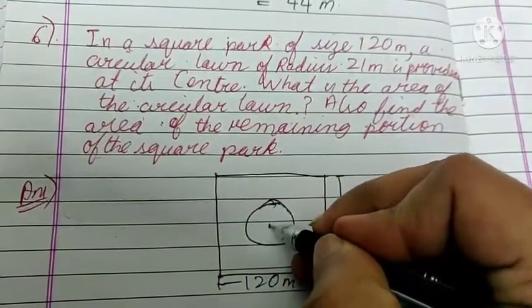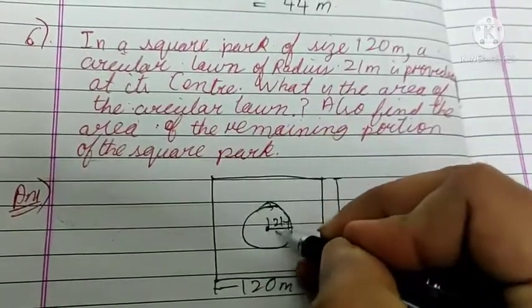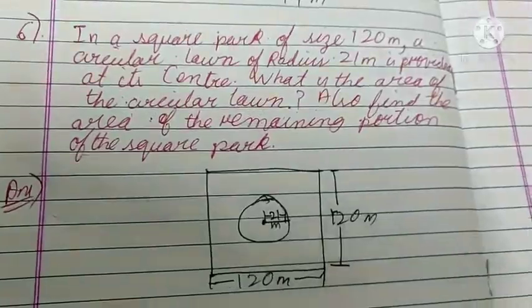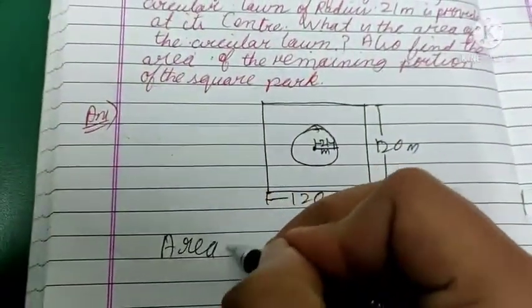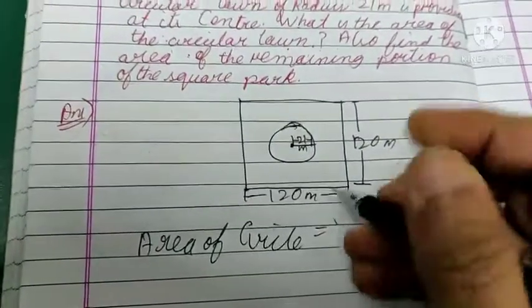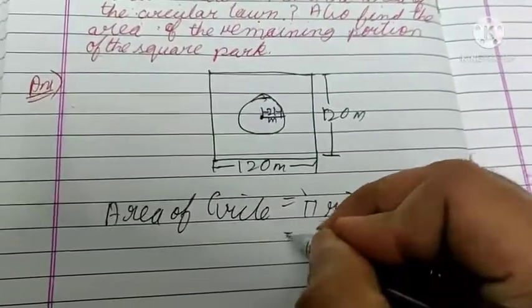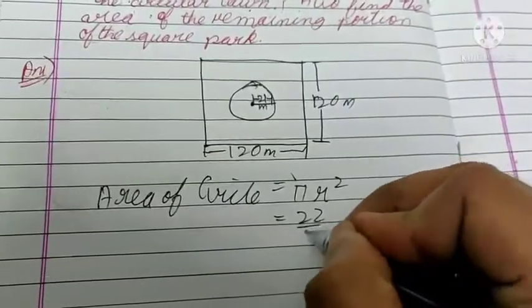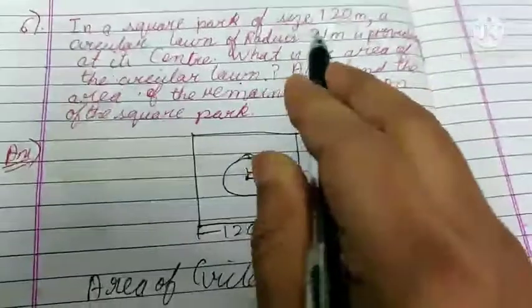So from here to here is the 21 meter radius, and we have to find what is the area of circular lawn. Okay, area of circle is pi r square. Radius is 21 meters.